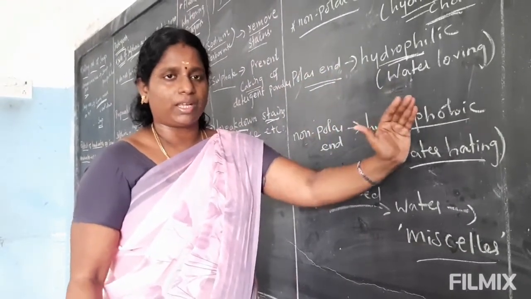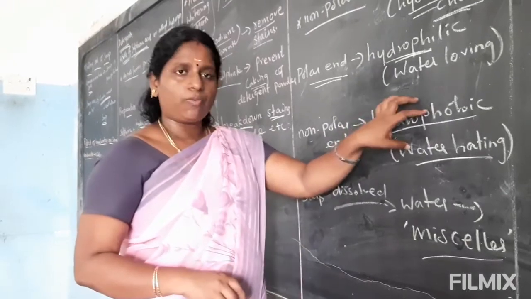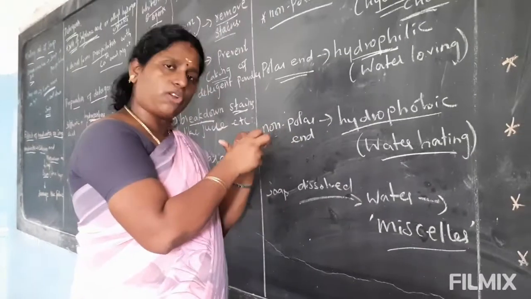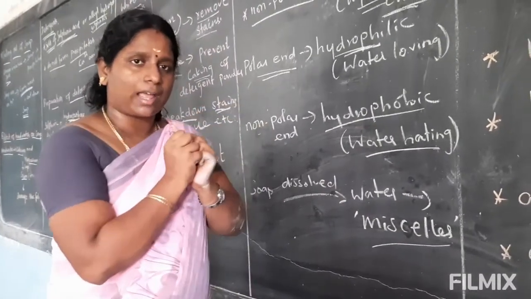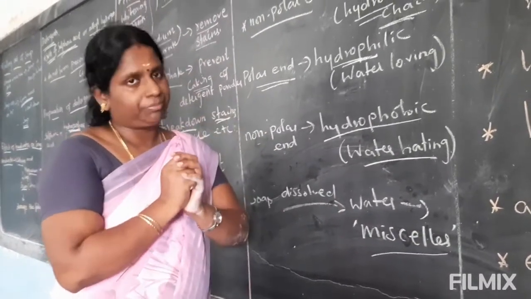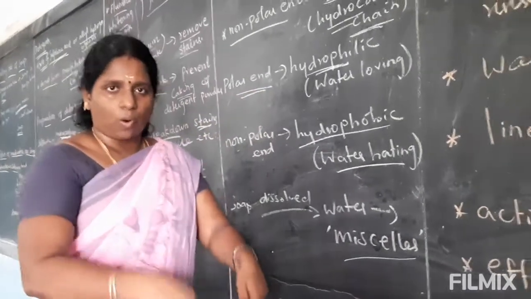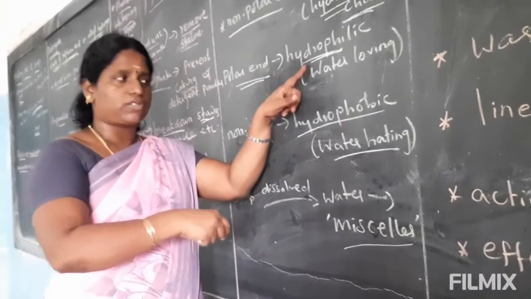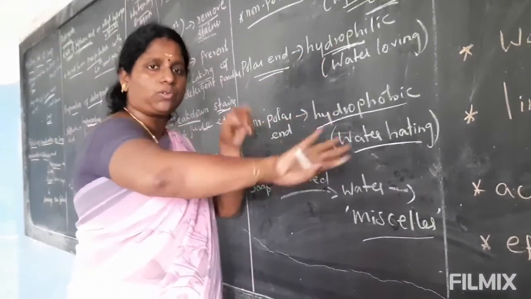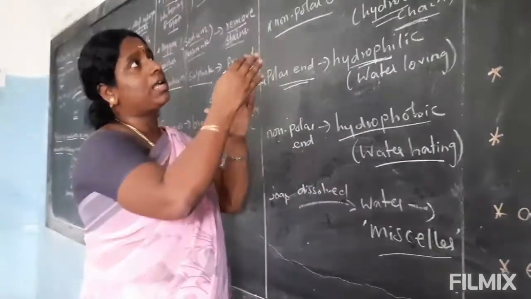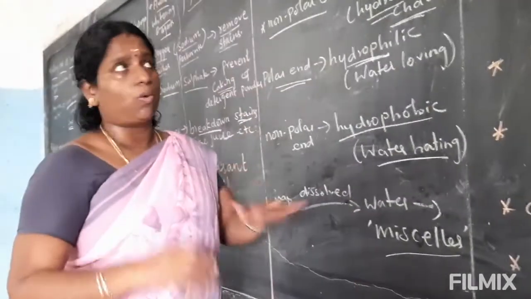The hydrophobic end, the non-polar end, attracts the dirt and holds it in the cloth. When we dip the cloth in the water, the hydrophilic end cleans it out and dissolves that dirt in water. So this is the action of soap in water.